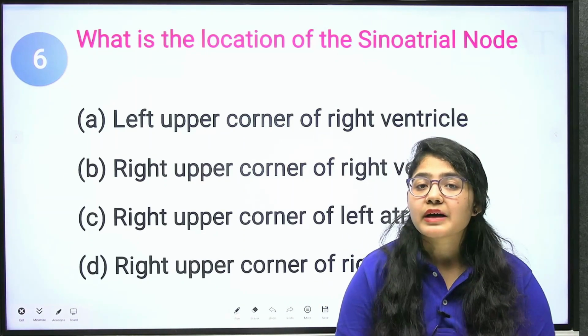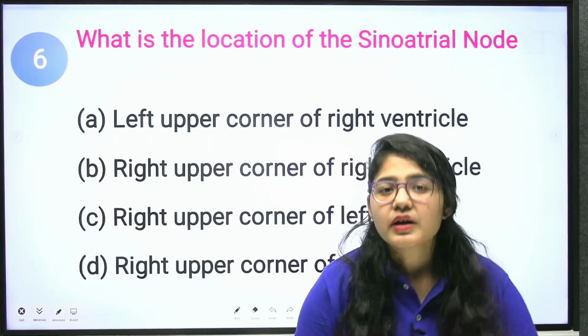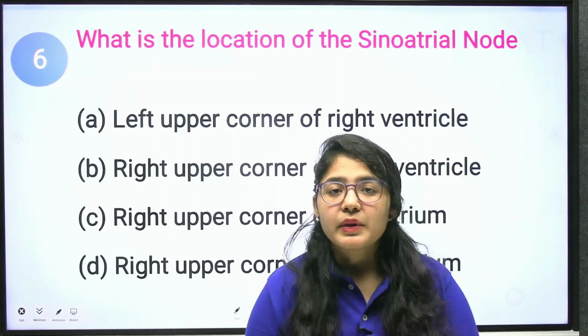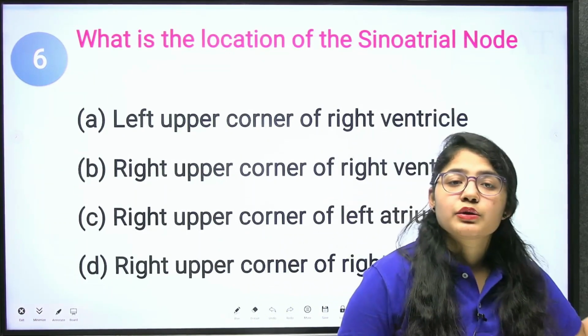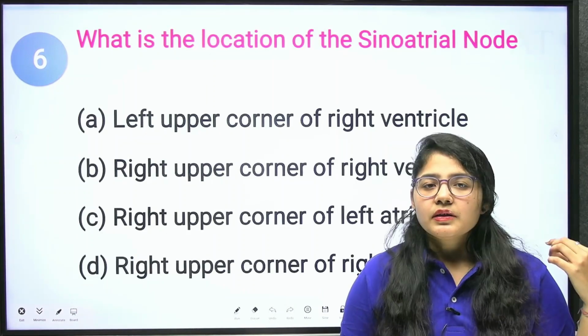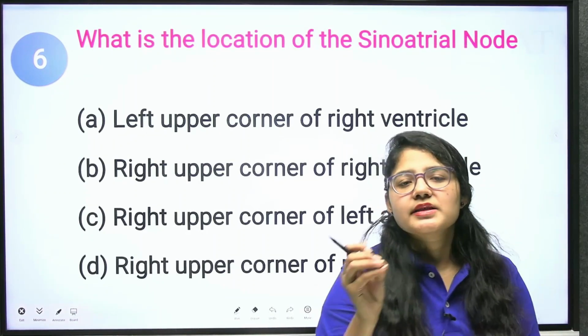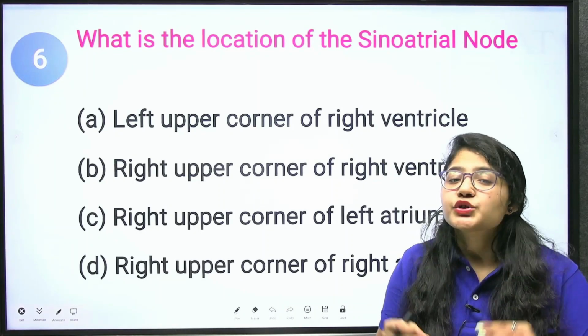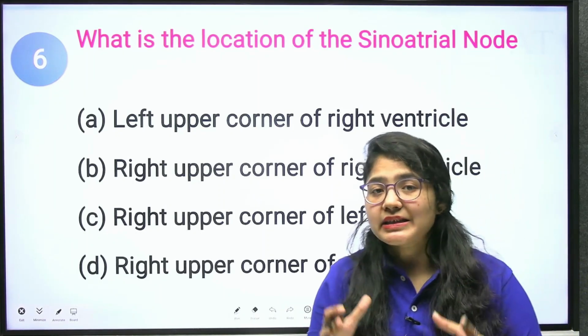This lub-dub sound is generated by your sinoatrial node. If your sinoatrial node is damaged, the doctor puts a small pacemaker on your heart to make your heart pump, to make your heart transfer the electrical signals.